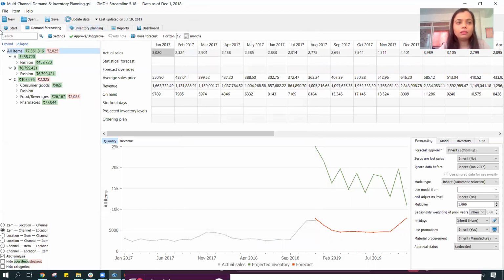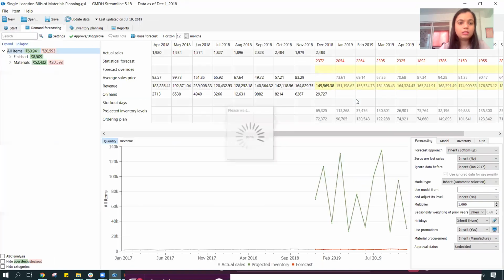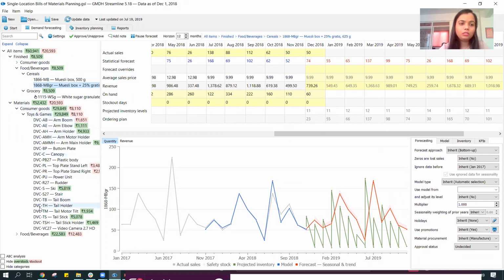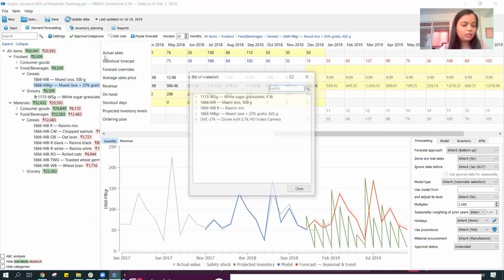So we can plan at multi-channel level. We can also plan at material level. We can do material requirement planning, where I can plan my raw materials based on my finished goods. So we have certain finished goods here, certain product lines, and this is the list of raw materials which is available. This is my bill of materials. Let me open the bill of material here.